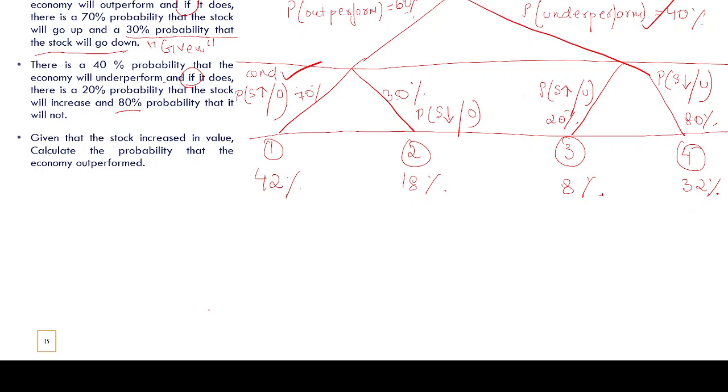Sir, how can we get this 42%? This joint probability? 60 into 70. I'm doing this fast now because in the exam you won't have so much time. This would add up to 100%. Probability at node 1 plus probability at node 2 plus probability at node 3 plus probability at node 4 would add up to 100%. Now guys, what is the unconditional probability of stock going up?